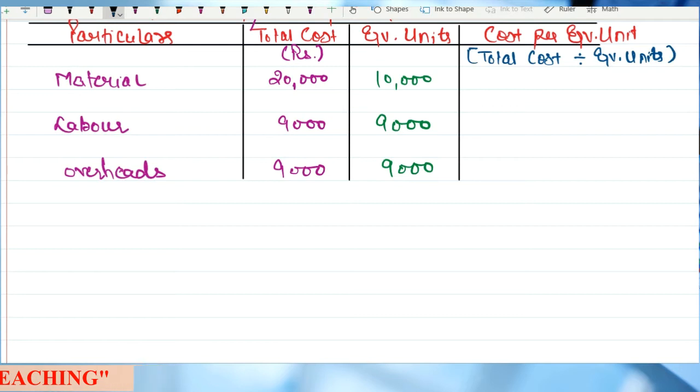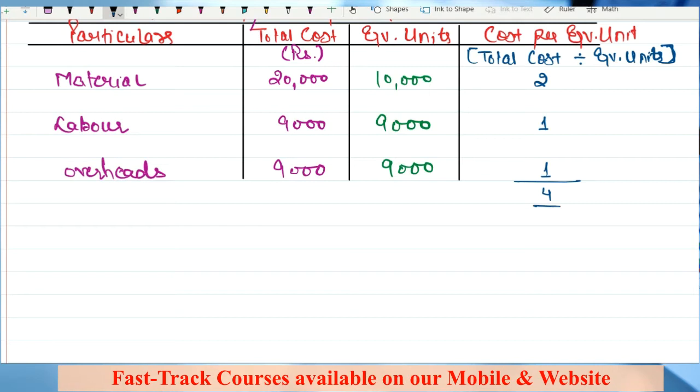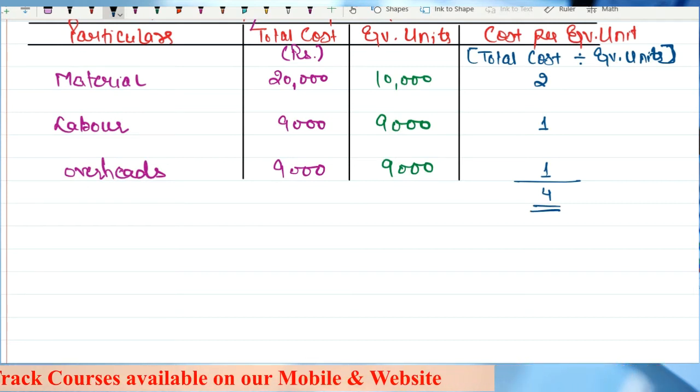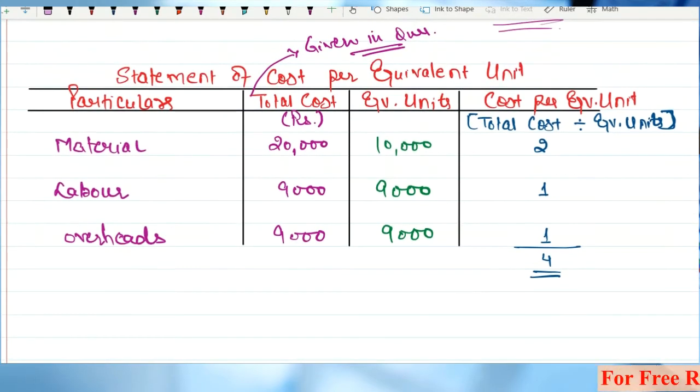Can you tell me for the material? Sir, it will be 2 rupees. For labor 1 rupee, for overheads 1 rupee. So the total cost incurred will be 2 plus 1, 3 plus 1, 4 rupees. This is my total cost for one unit. Which unit? One equivalent unit. So this is my statement of cost per equivalent unit.